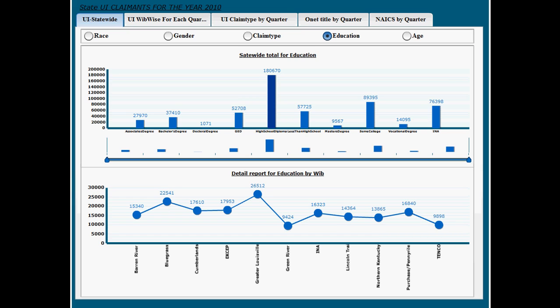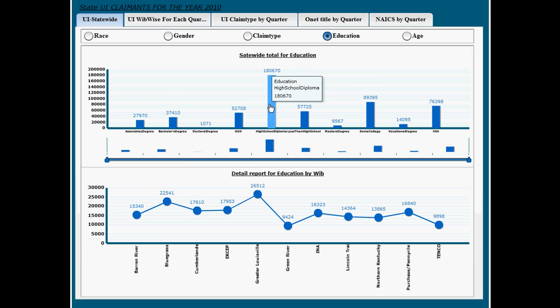So in this first particular demo, we'll see the state UI claims for the year 2010. Keep in mind that this is categorized by several different areas. You have education, age, claim type, gender, and race. In this first scenario of education, you can see the breakdown of individuals that are receiving unemployment insurance. Associate's degree, you have individuals for GED, bachelor's, you have high school, less than high school, you have master's,